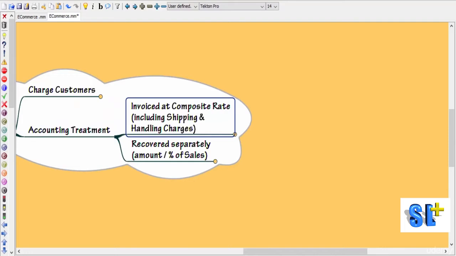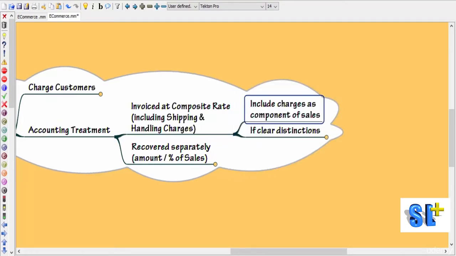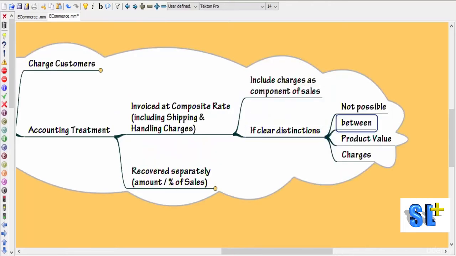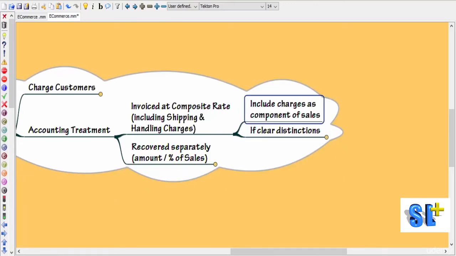If the invoice is at a composite rate, that is, the invoice includes shipping and handling charges, that is, shipping and handling charges are not shown separately, that is, a clear distinction is not possible between the product value and charges, then in such cases the treatment is to include the charge as a component of sales.